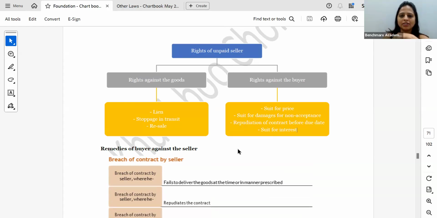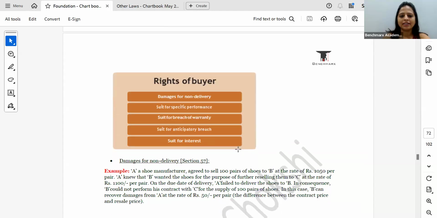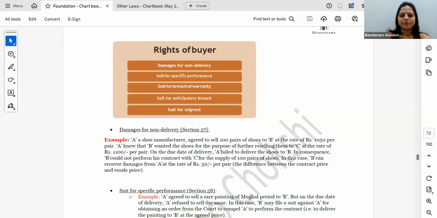But sometimes it happens that the seller is the one at fault, and if he has not delivered the goods to the buyer, what action can the buyer take? In that case, he can ask for damages for non-delivery, or a suit for specific performance. He will say, I don't want damages, I want him to perform his part of the contract. The court will tell him to perform this part of the contract. Then suit for breach of warranty, suit for anticipatory breach, and suit for interest. So basically, he can file a case against the seller.